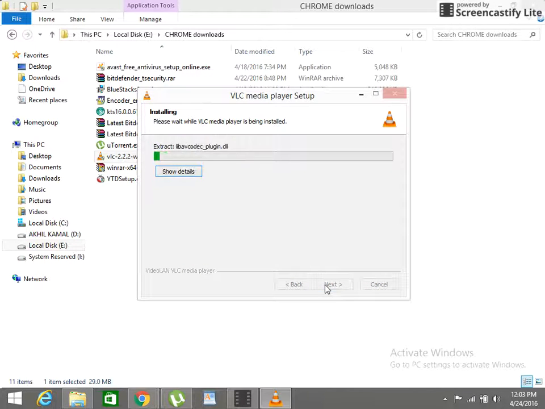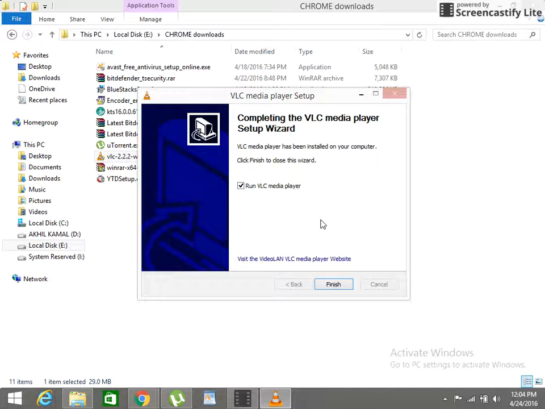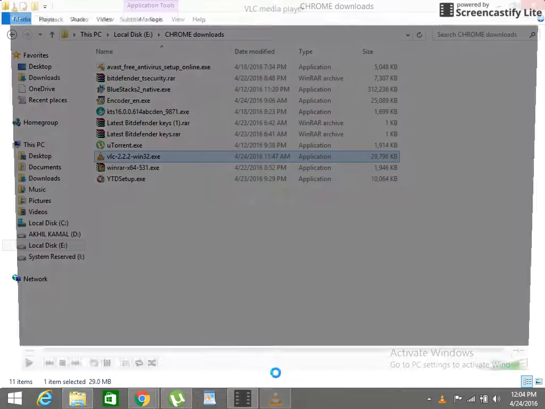And then install. This installation takes around 2 to 3 minutes, not more than that. So it's not too hard to do. Yeah, it's half done. Select the run VLC Media Player option and finish.